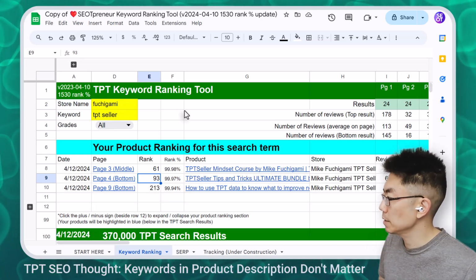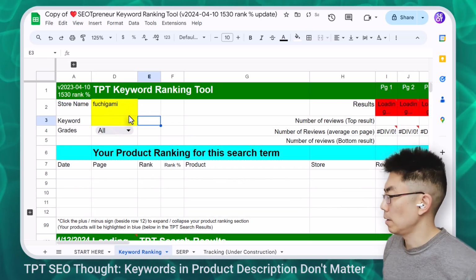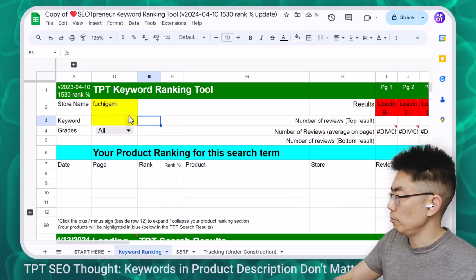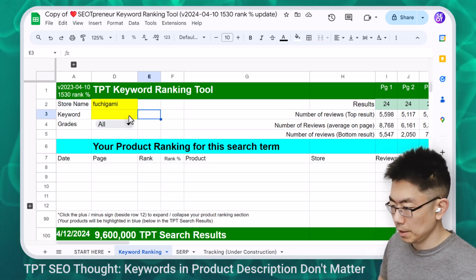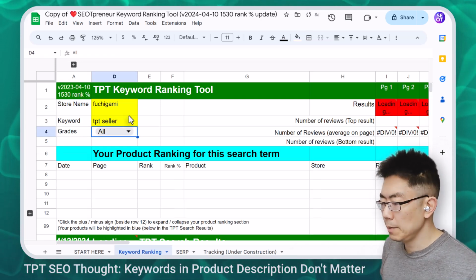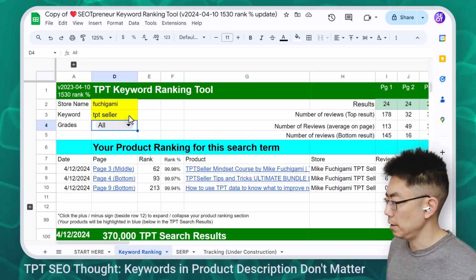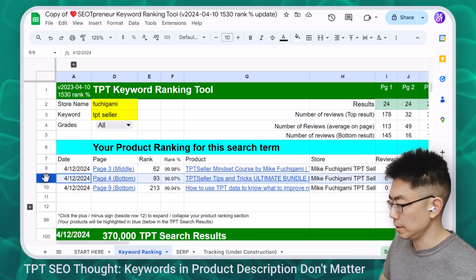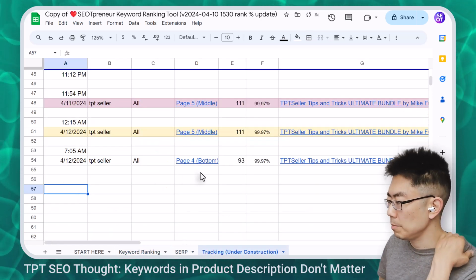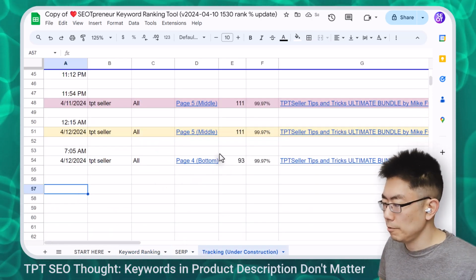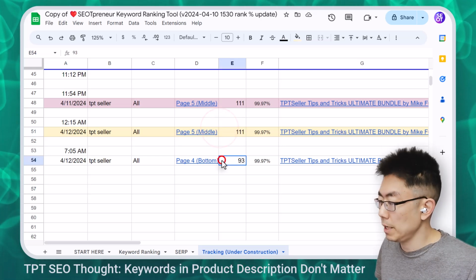Okay, let's just refresh this page. I'm reloading it. I'm forcing it to reload the information. So I cleared it, and now I'm going to put back TPT Seller. Now the TPT Ultimate Bundle. Interesting. Let's copy this. This is the Ultimate Bundle that I'm playing with. And the Ultimate Bundle, so I improved. I went from page 5 in the middle to page 4 at the bottom.